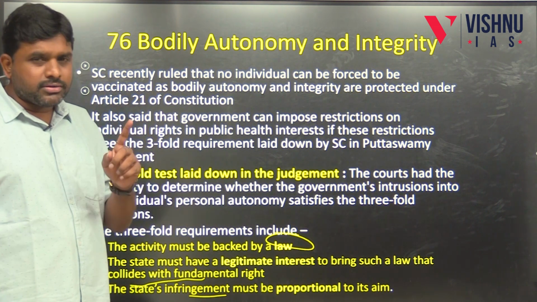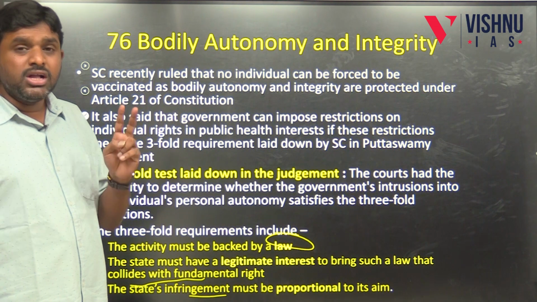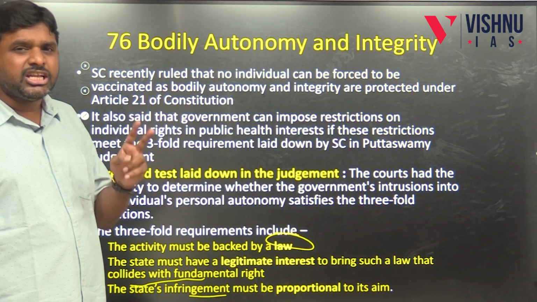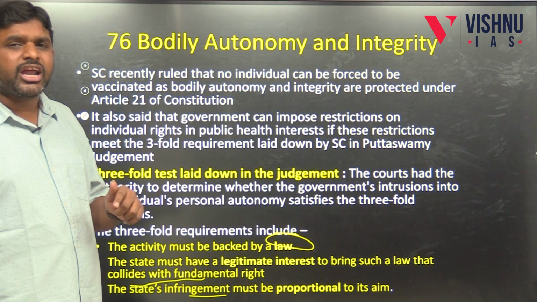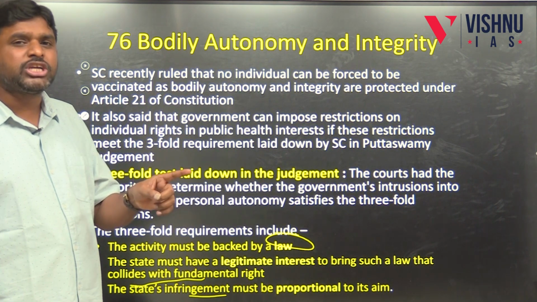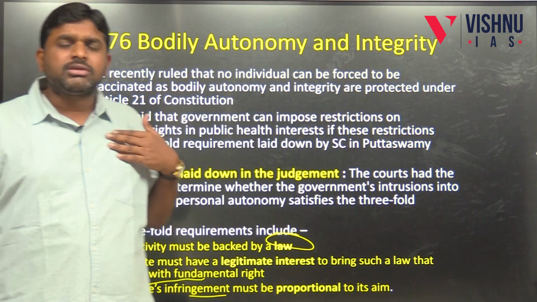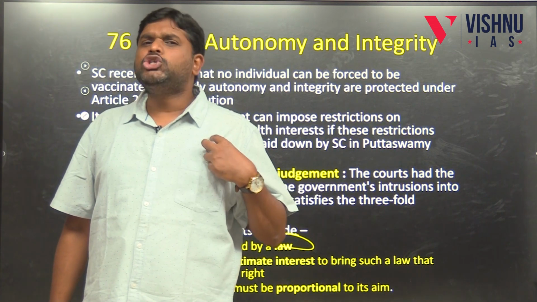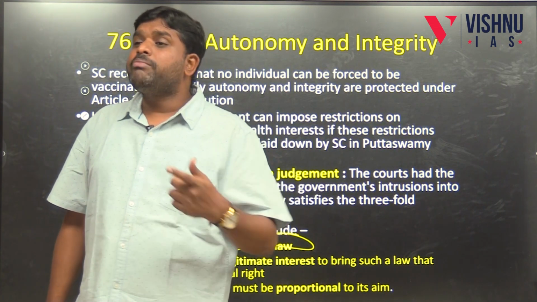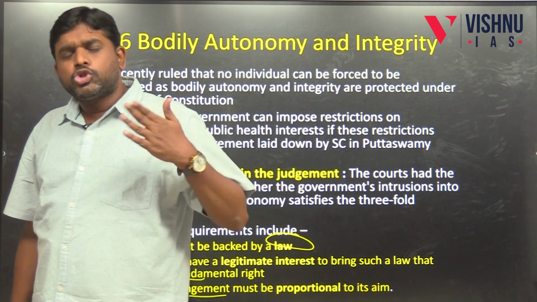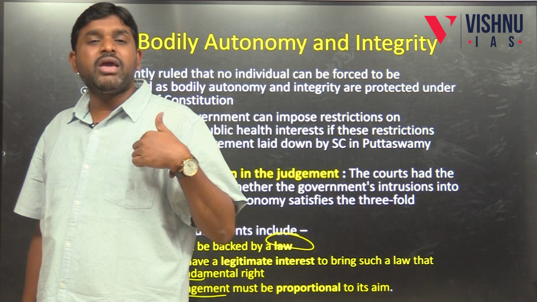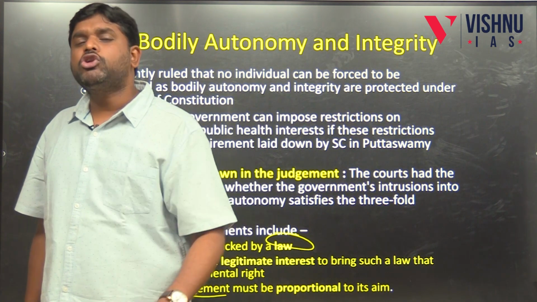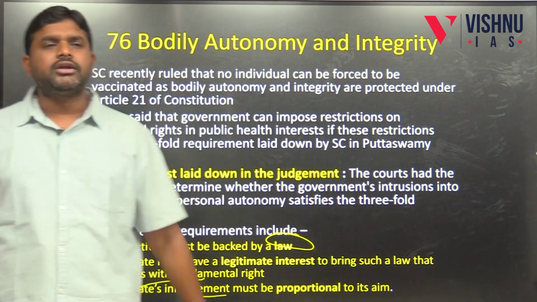3 conditions. Number 1, it should be backed by the law. Number 2, state should have a legitimate intention. Number 3, if it is violating the fundamental rights or any of the rights of the individual, but still it is proportionate, like if I got some contagious disease, I should take vaccination, but because of me, thousands of people might be impacted. So if I am denying also, the government has the power to make vaccination for me. It might be forceful also, it is correct in these conditions.